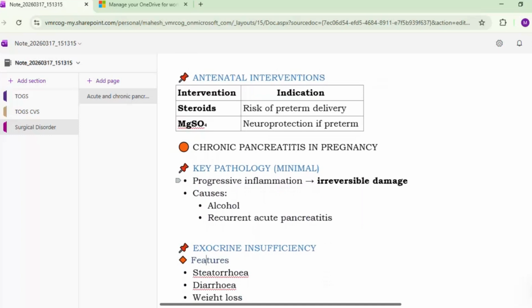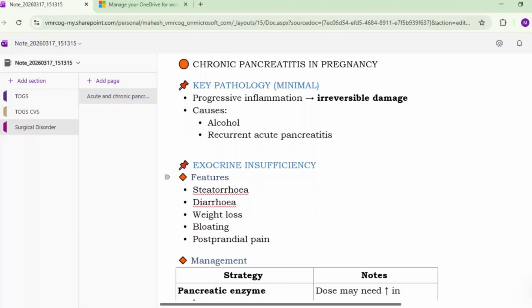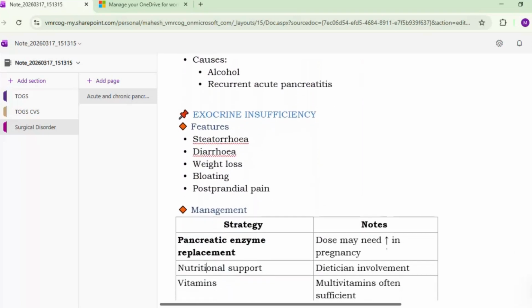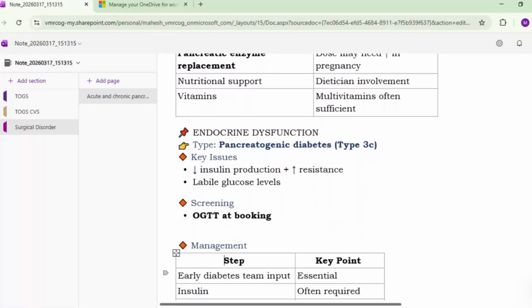Chronic pancreatitis, we have already discussed, is a progressive inflammation with irreversible damage. Alcohol and recurrent acute pancreatitis are the causes. And these patients will have exocrine insufficiency, which will lead to steatorrhea, diarrhea, weight loss, bloating, postprandial pain. Okay. And management also we have discussed: pancreatic enzyme replacement, nutritional support, vitamins, etc. is required. When there is an endocrine dysfunction, there will be pancreatogenic diabetes, and this is mainly because of the decreased insulin production and increased resistance.